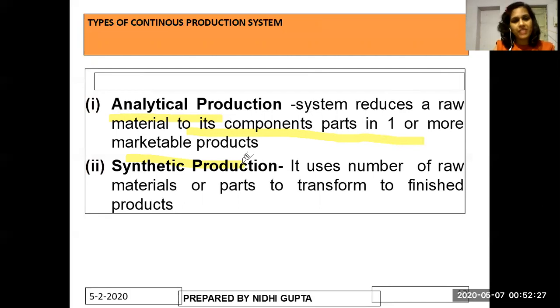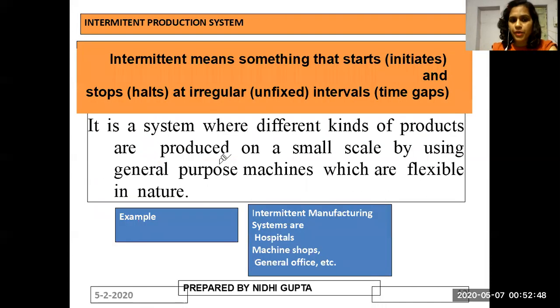If I talk about the synthetic production process, in this a number of raw materials are placed as input, whereas in the analytical process we provide a single raw material and we get a number of components. Vice versa, in the synthetic production process we provide a number of raw material parts to transform into the finished product.